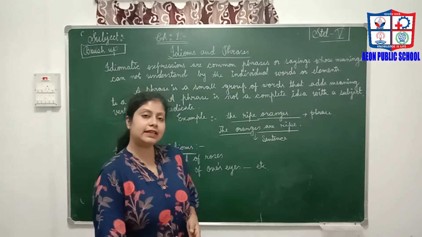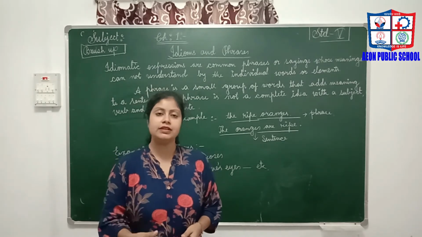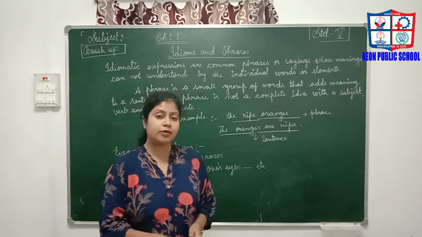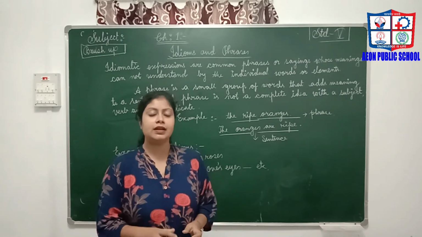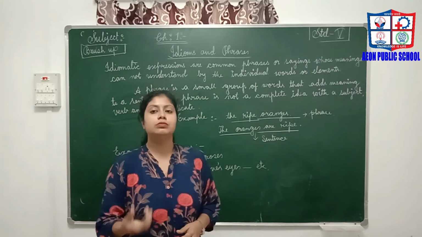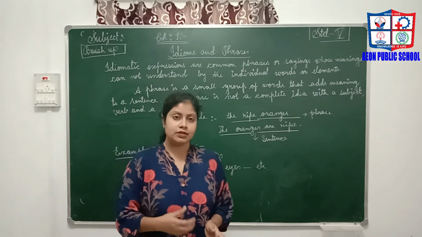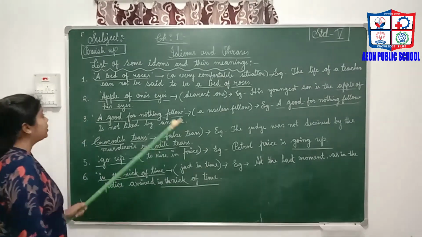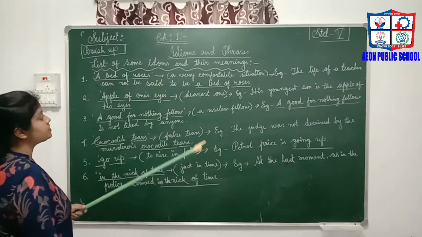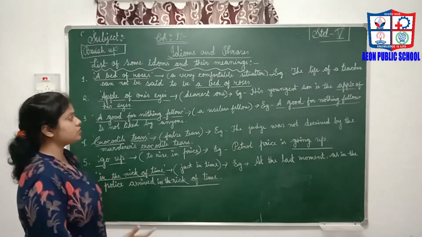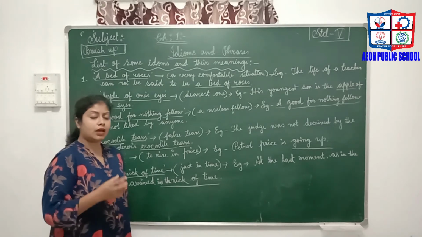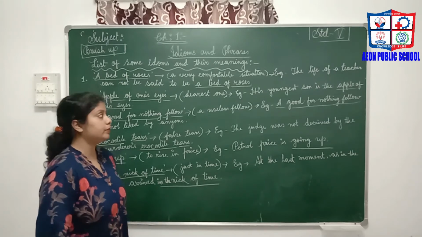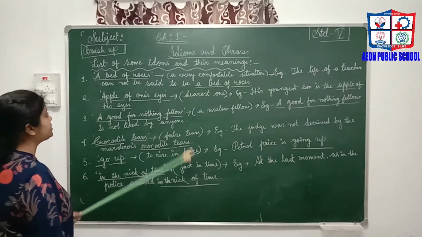So all these are the various types of idioms you have learned through your book. Now we have to make a list of all these idioms together and try to write more sentences on them. So let's start. Here we can see a list of idioms with their meanings. There are lots of idioms. You have to collect all the idioms from your books and write them properly in your notebook. Now let me give you some examples, so look at them.